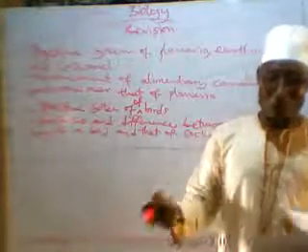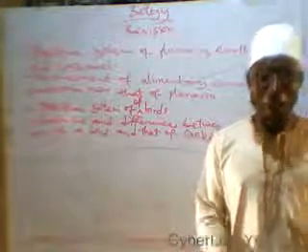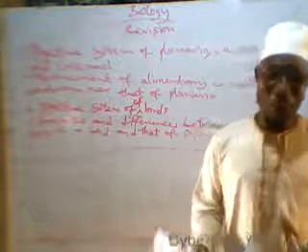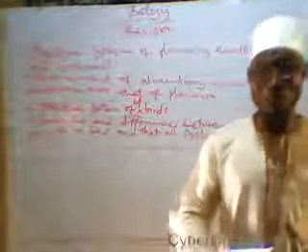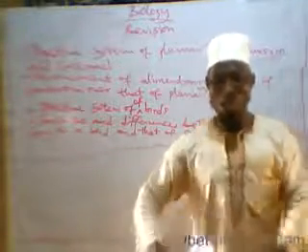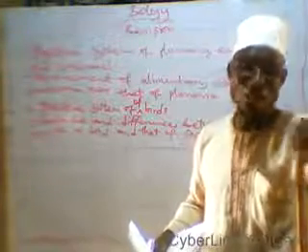So if you look at the uptake of water, it is by osmosis. Uptake of water is by osmosis because the water is moving from the region of lower concentration to the region of higher concentration, because the cell sap is of higher concentration than the water in the soil.